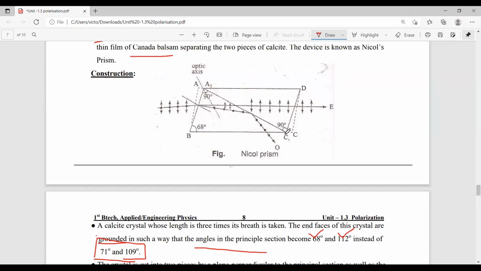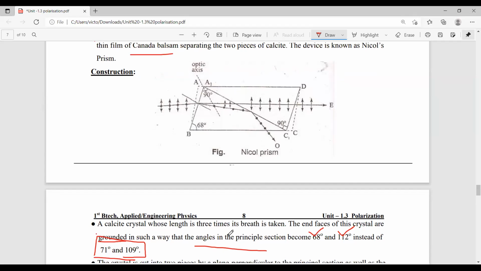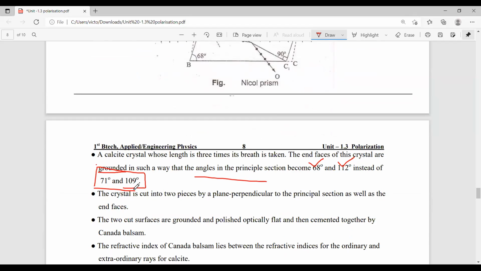After grinding, the final plane is in the DC1 direction, and here it is the BA1 direction. Due to polishing, the angles change from 71 degrees and 109 degrees to 68 degrees and 112 degrees. This is the main step and the first step in the construction of the Nicol prism.